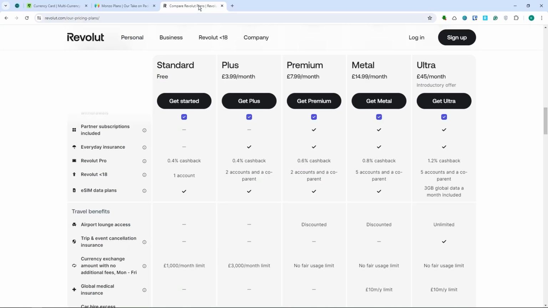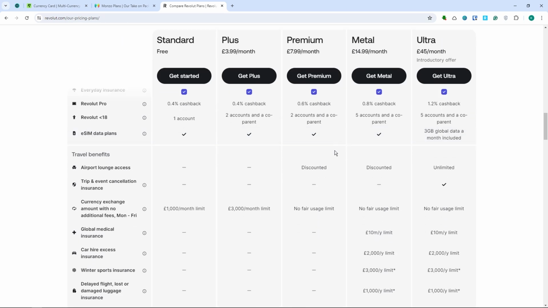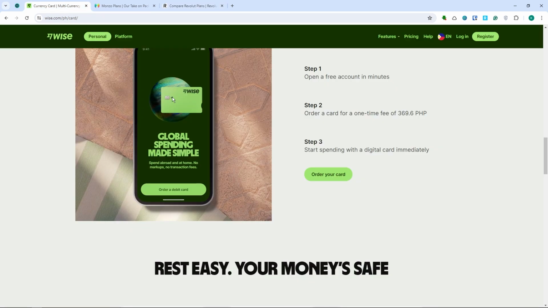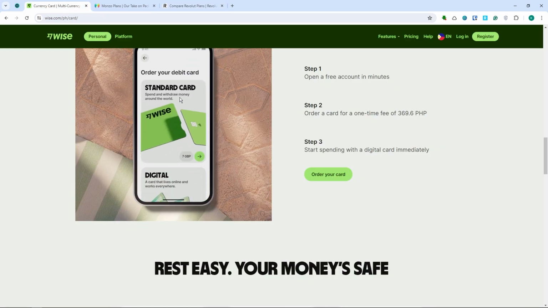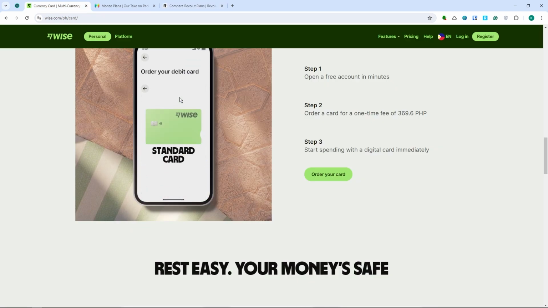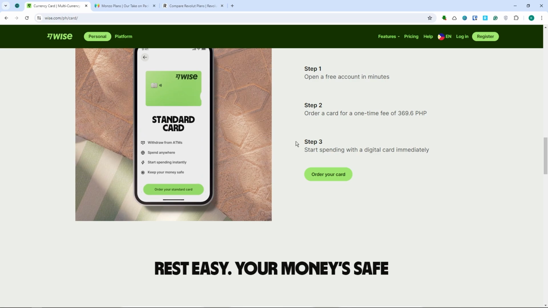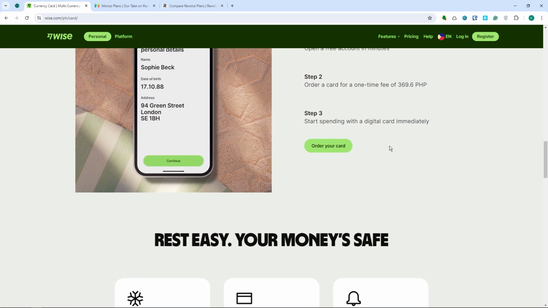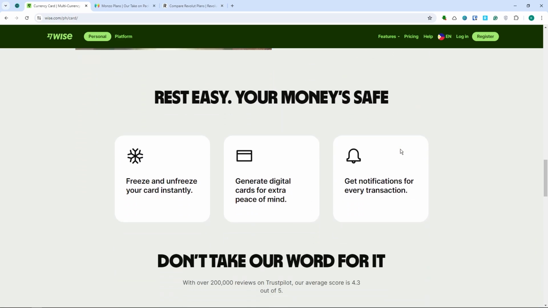On the other hand, Revolut's pros are extensive international capabilities and investment options, and the cons are limited budgeting features and fees for cryptocurrency trading. And now, on Wise, the pros are competitive exchange rates and low transfer fees, and the cons are limited additional banking features compared to Monzo and Revolut.